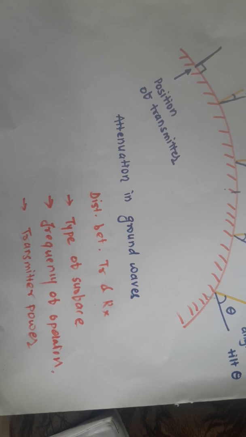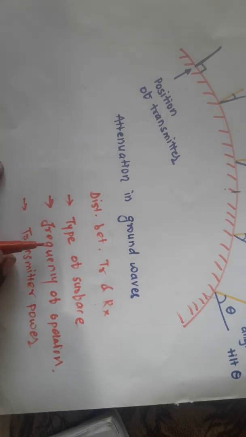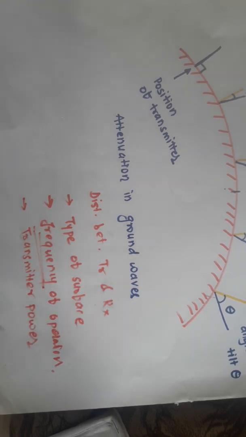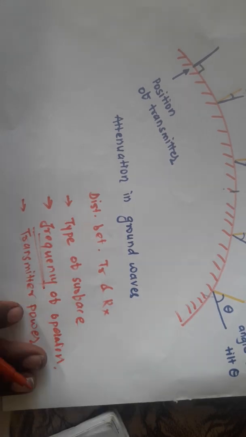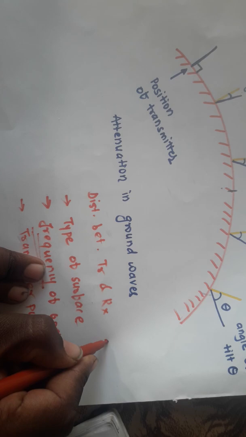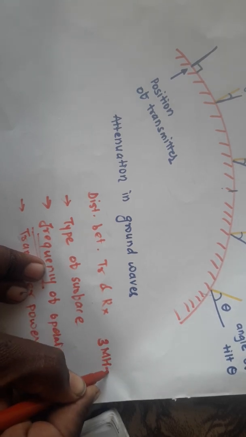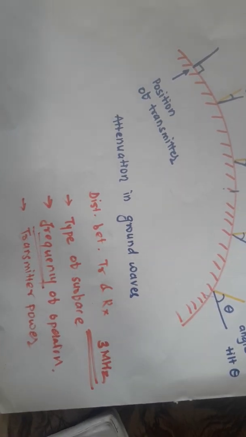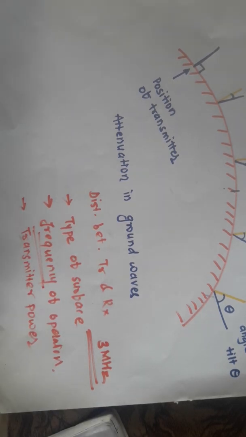The tilt angle increases with increase in frequency, hence we put the limitation of the range of frequency up to 3 megahertz. So as the frequency of this electromagnetic wave increases, automatically the tilt angle also increases. So this propagation is best suitable for frequencies up to 3 megahertz. The frequencies above 3 megahertz are not suitable for the ground wave type of communication.